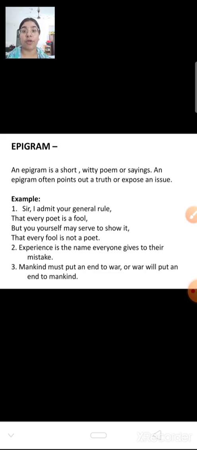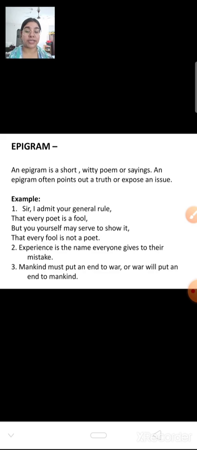Now this is a small poem, and here the poet is giving an answer to the person who has commented on his poem. That person said that all poets are fools. So the poet said that because you made such a statement on poets, you showed that you are actually a fool. So wittiness is used. They both are playing with words to fight with each other. It does not actually look like a fight, but the actual truth is being shown here.